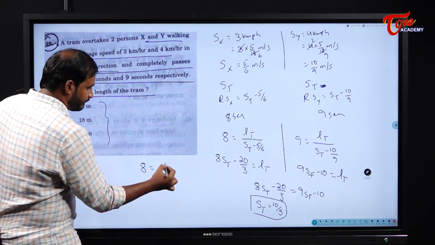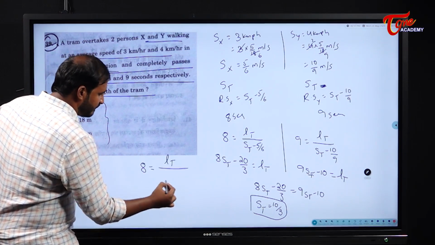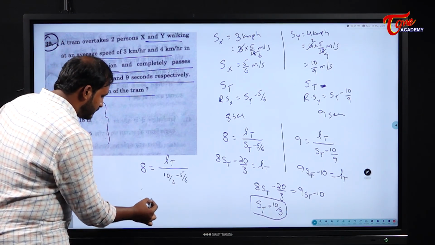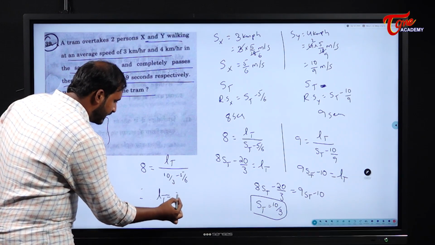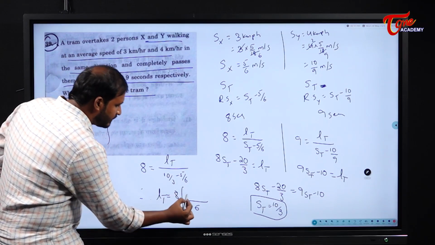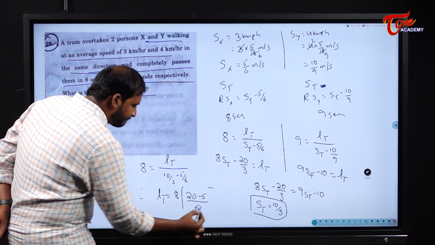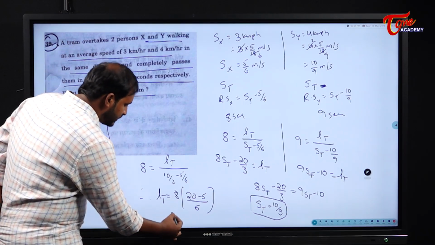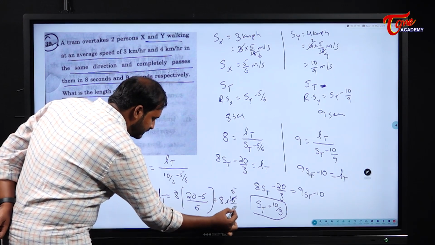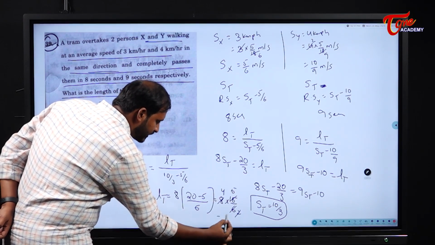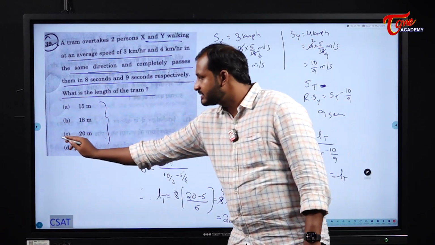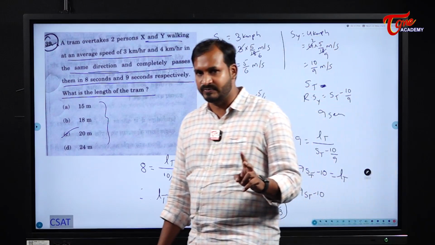8 is equal to length of tram by speed of tram, which is 10 by 3 minus 5 by 6. So therefore, length of tram becomes 8 into, what is the LCM? 6. So this becomes 20 minus 5, so 8 into 15 by 6. 3 5s are 15, 3 2s are 6, 2 1s are 2, 2 4s are 8, it becomes 20 meters. So the length of the tram here is 20 meters.